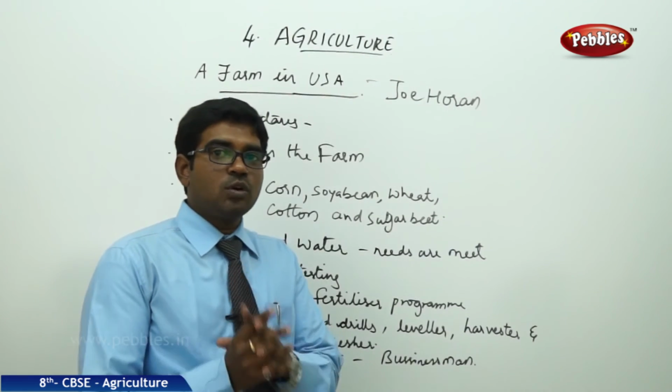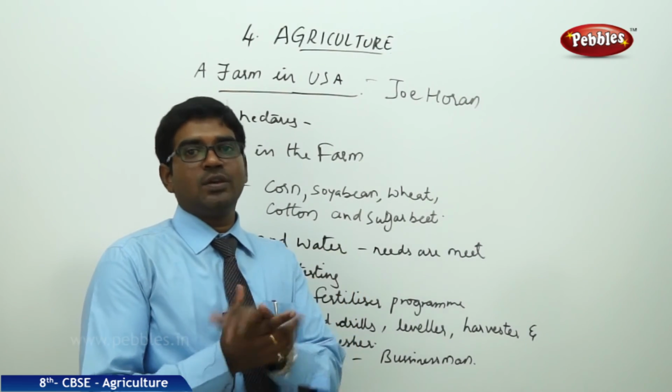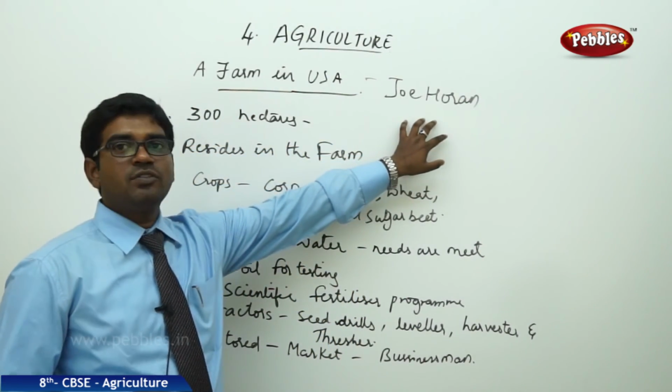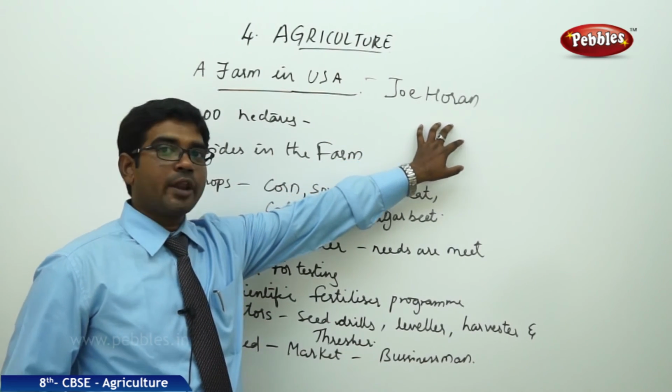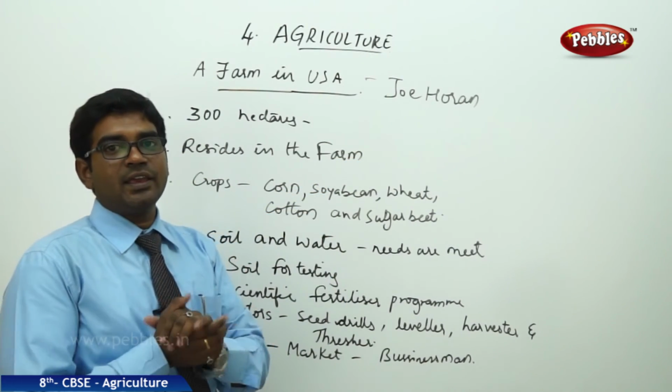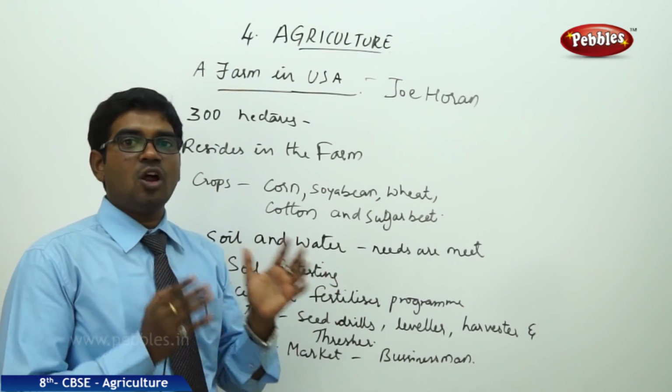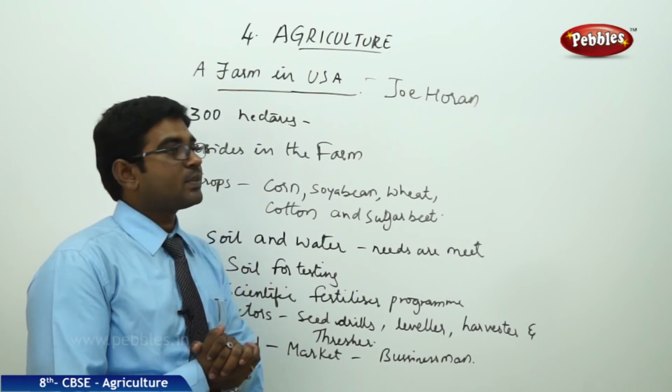Now, let us look at an example in the USA. A farmland in the USA, the name of the farmer is Joe Horan. It would be right if we say he is a businessman. Why it is right to call him a businessman and not a farmer, we will see now.